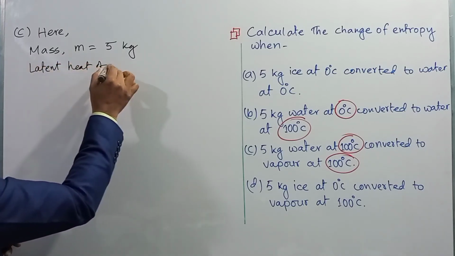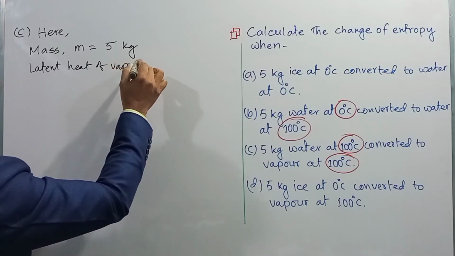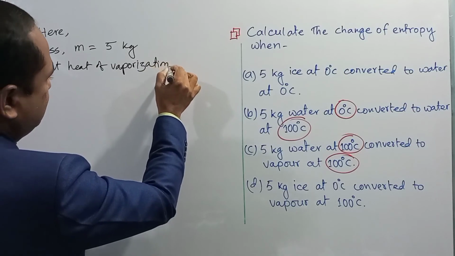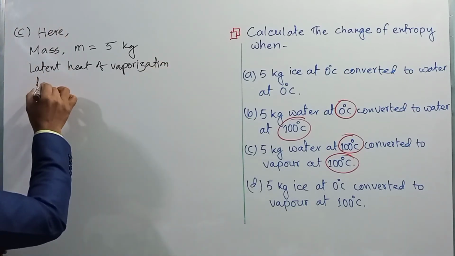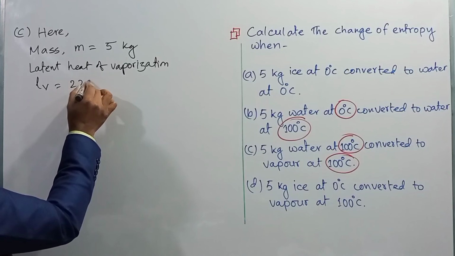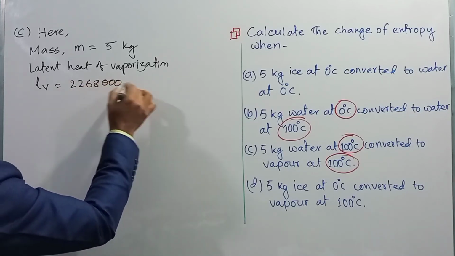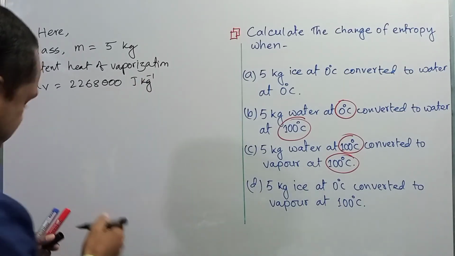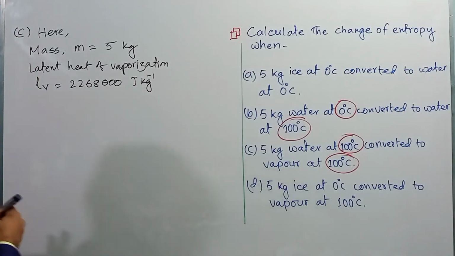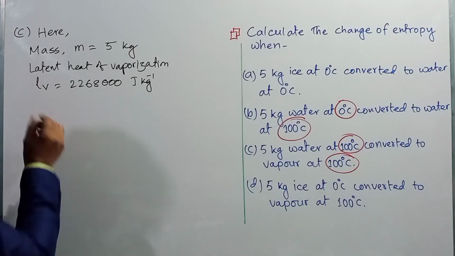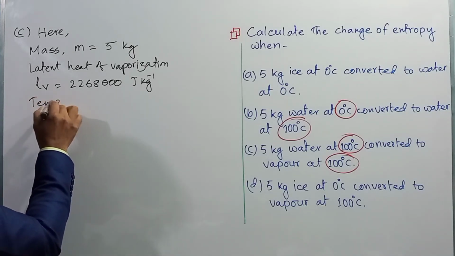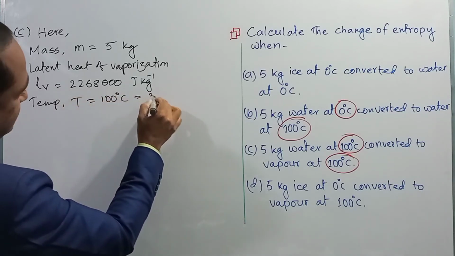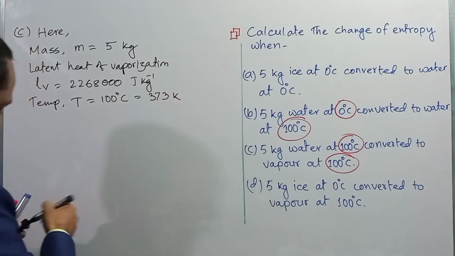Latent heat of vaporization, which is denoted by LV, is equal to 2268000 joule per kg, right? And temperature T is equal to 100 degrees Celsius, that is 373 Kelvin.